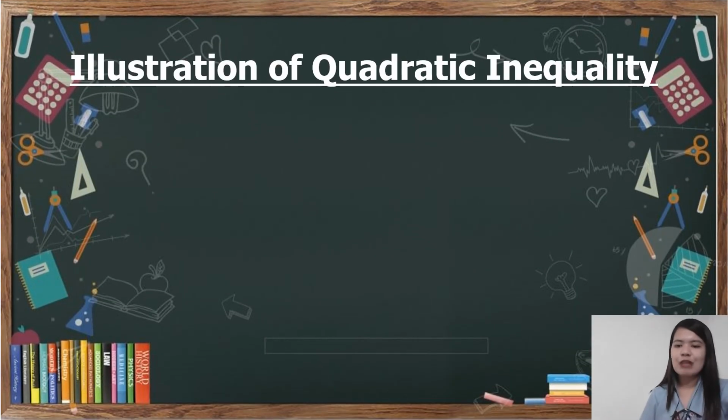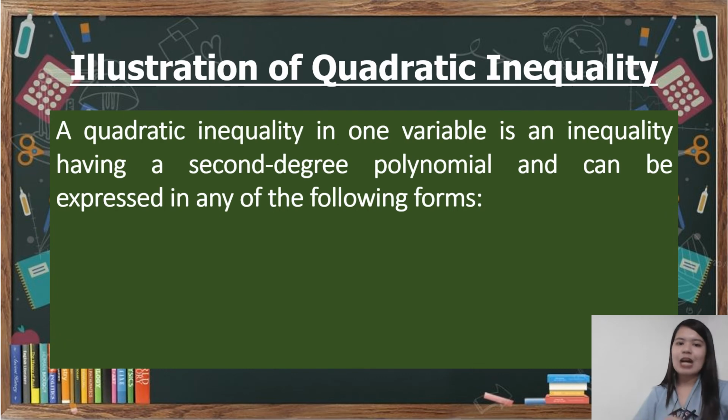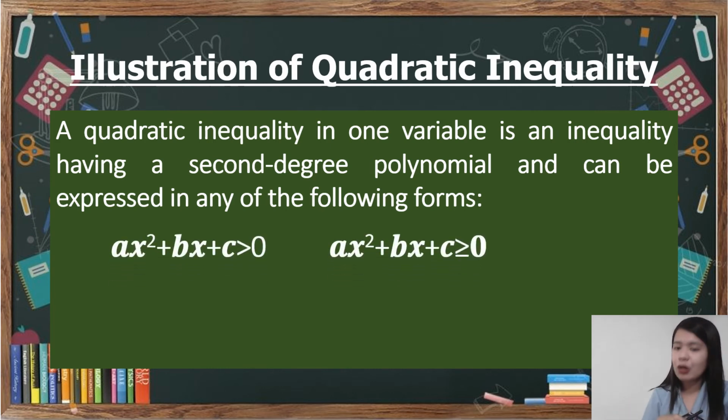Now, we are down to the last part of our discussion, which is about the illustration of quadratic inequality. On this case class, a quadratic inequality in one variable is an inequality having a second-degree polynomial and can be expressed in any of the following forms. So, kagaya lang siya ng quadratic equation. Pero, take note of the symbols that we have. We will use the inequality symbols.